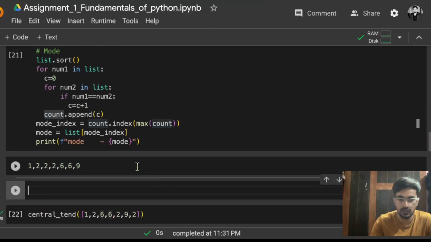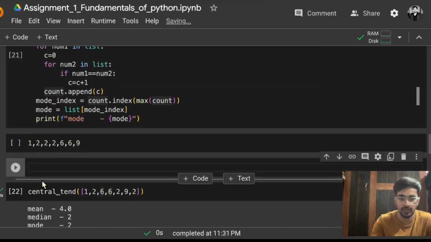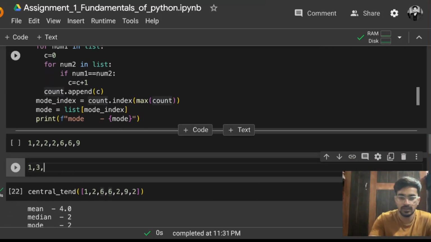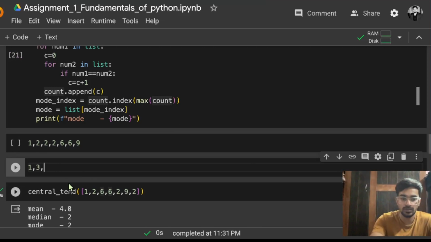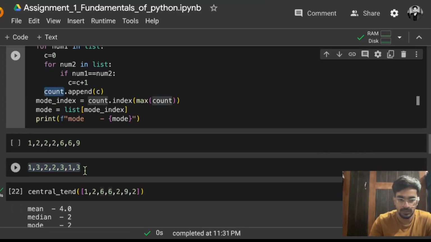So if I show you how the count list will look like: the count of 1 is 1, the count of 2 is 3, then the count of 6 is 2, then again for 6 it will print 2, then the count of 2 again 3, then the count of 9 is 1, then again the count of 2 is 3. So this is how the count list will look like.